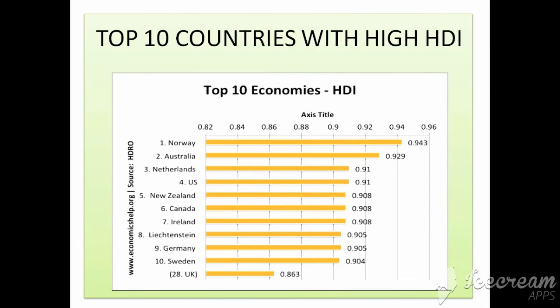Here we have the top 10 countries with HDI. First we have Norway, Australia, Netherlands, US, New Zealand, Canada, Ireland, Liechtenstein, Germany, Sweden and UK. So here we have the top economies of the world. Yeah, they keep fluctuating every year because of the three categories which I told you. Yes, income is of course an important tool for measuring human development, but it is not the only tool. Along with income, we also see health, education and access to resources.